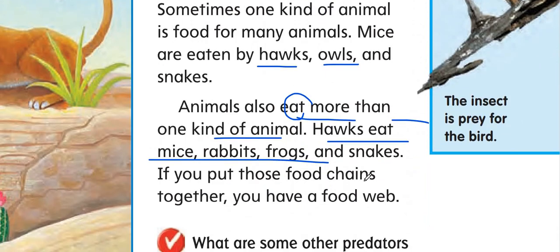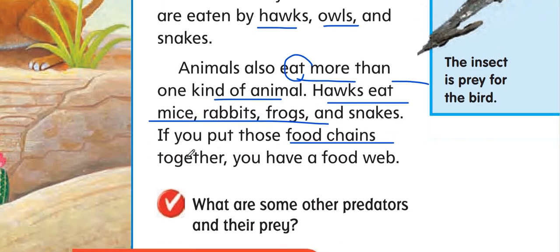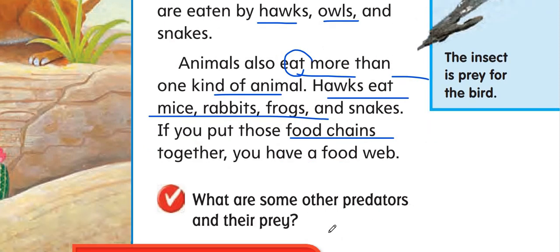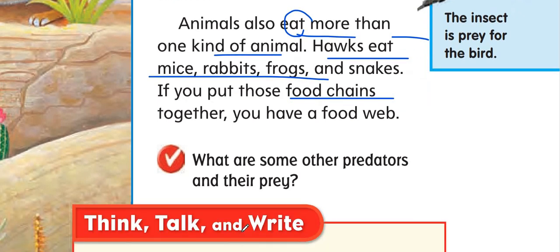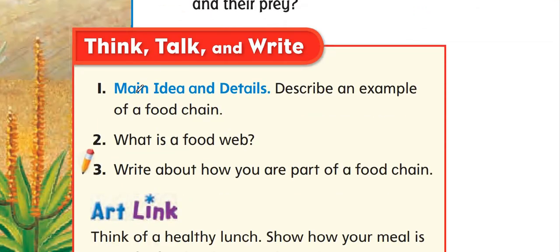Okay, so again, a food chain represents a linear food relationship between the animals. The animal only eats one kind of animal. When you put more than one food chain together, it brings me the food web. What are some other predators and prey? We have different kinds of predators and prey. We can find them on land and also in water.